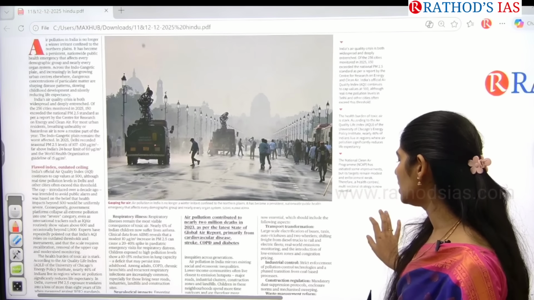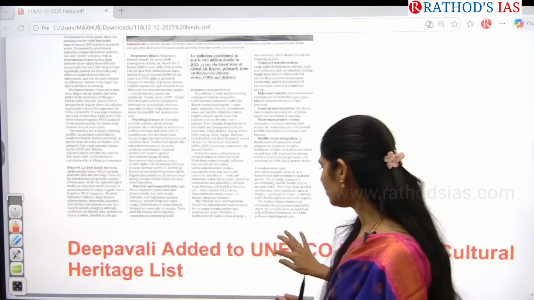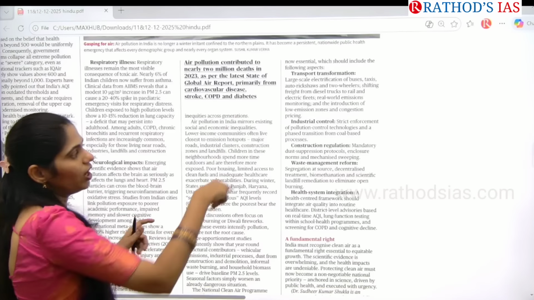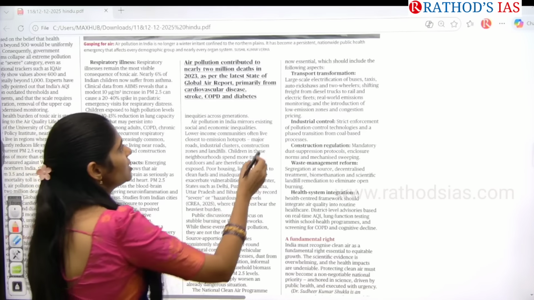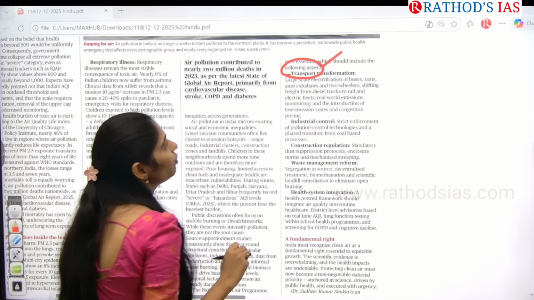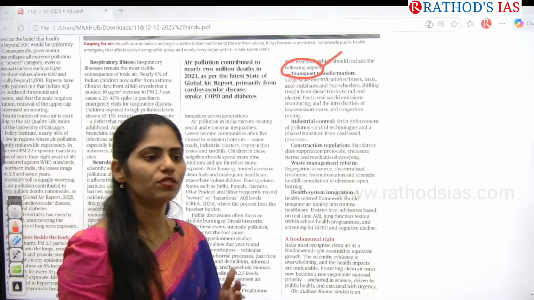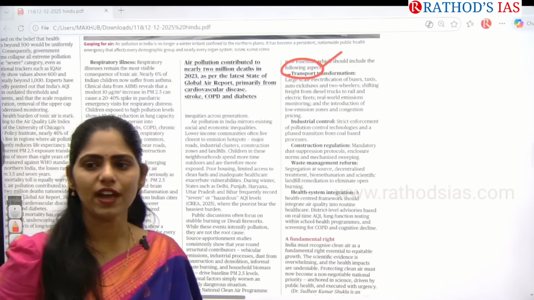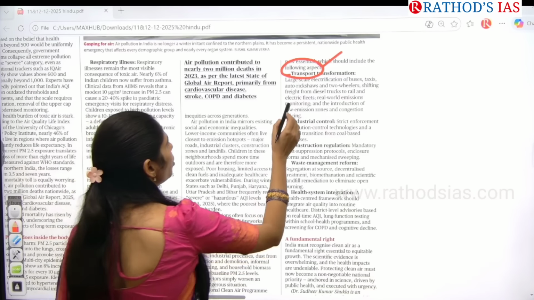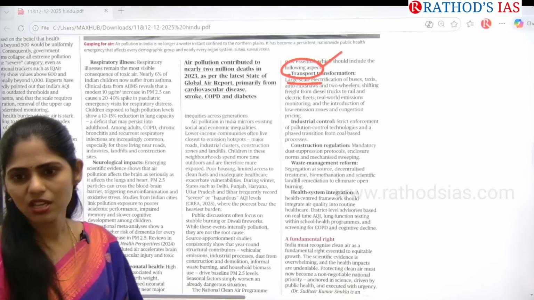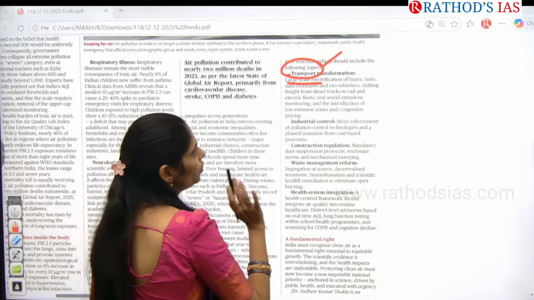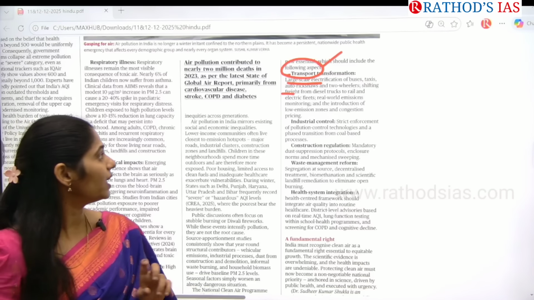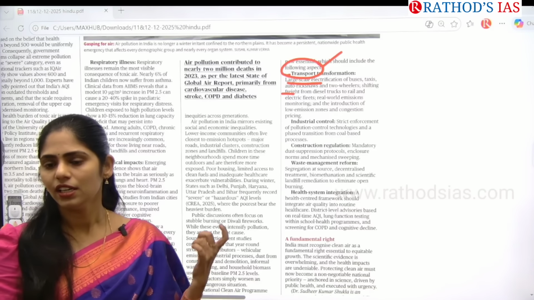So here you have to see how we can control it. And in this article, this last column is very important. Here they gave guidelines about what transformation we can do in transport. And you know that because of the increasing number of private vehicles, there is increasing exhaust, and because of that, rising air pollution. So what can be done? We can go for large scale electrification of buses as well as trains, auto rickshaws and two-wheelers. And we can go for shifting freight from diesel trucks to electrical fleets, or else railways.